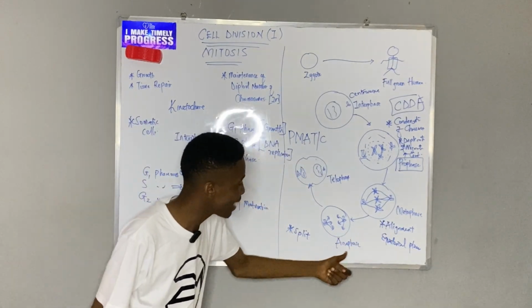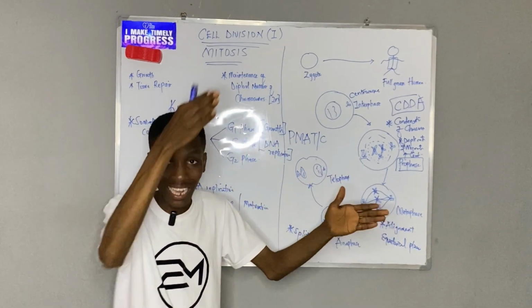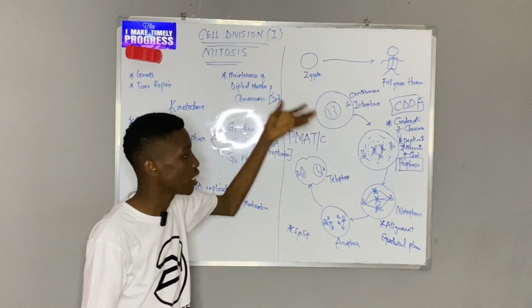From here, in anaphase, there's splitting, whereby the sister chromatids are split from each other at the centromere. And then in telophase, the reversal of all of this happens.